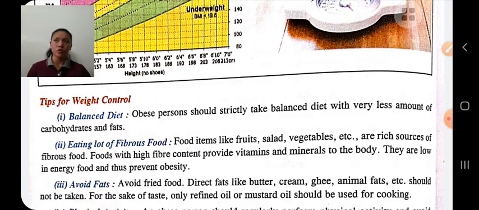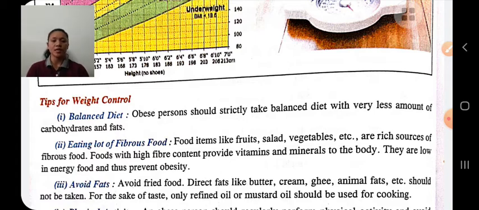Avoid cold drink, alcohol, smoking, drugs, etc. Never take medicine without doctor's advice. Never use drugs, slimming pills, or medicine to reduce weight.